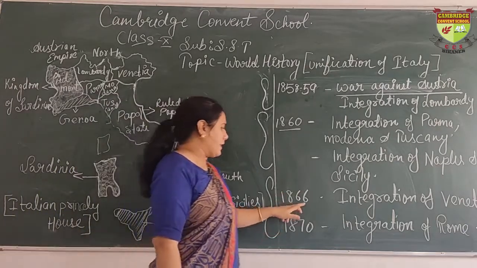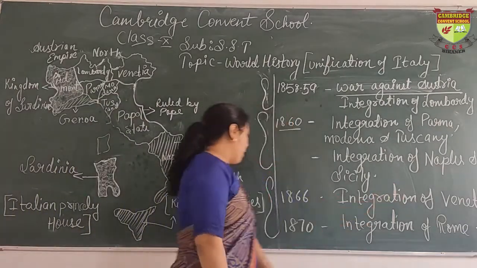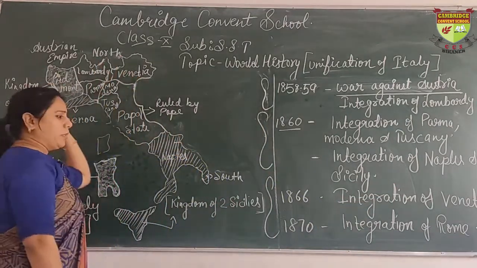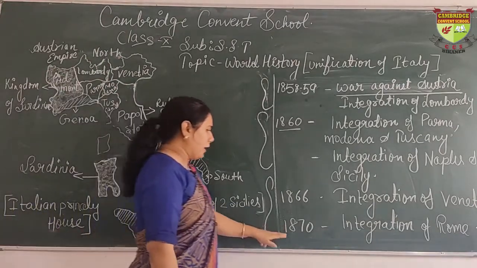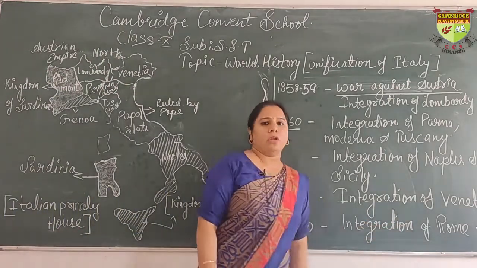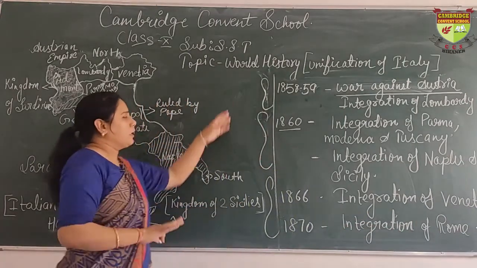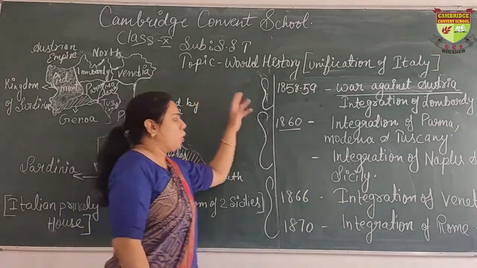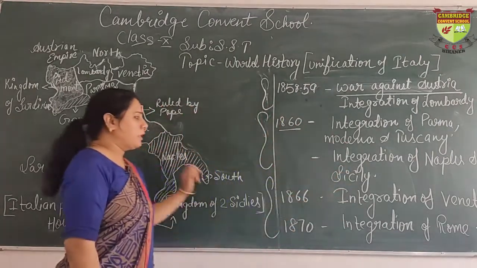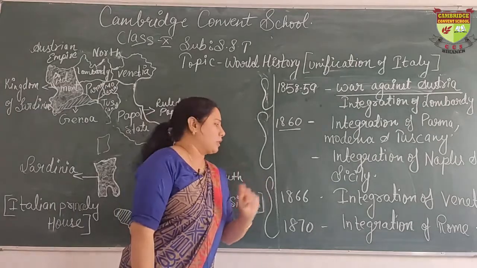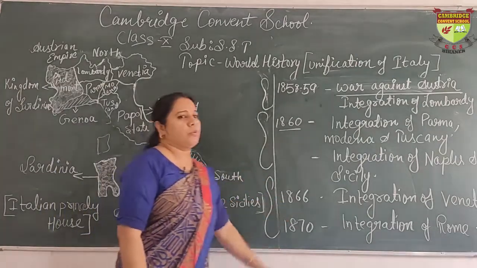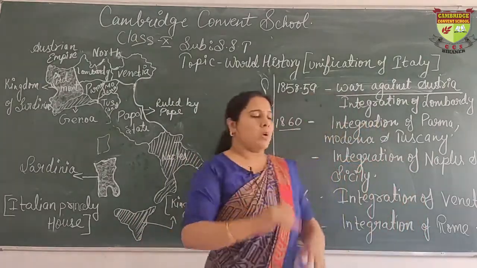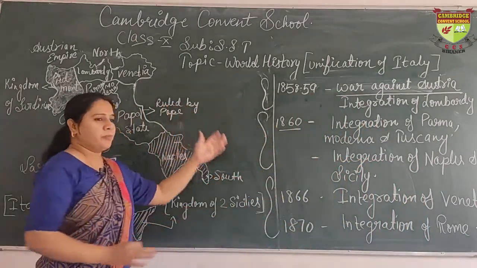Then in 1866, the integration of Venetia was done. Venetia, which was under the Austrian Empire, was merged into Piedmont Sardinia. And finally in 1870, the integration of Rome was done. So basically, the first phase was the one in which Lombardy was merged. In the second phase, Parma, Modena and Tuscany were merged, and Naples and Sicily were merged, and finally in the third stage Venetia and Rome were merged into Italy. In this way the whole of Italy was merged. Now one by one we will understand the whole process, how it was done.